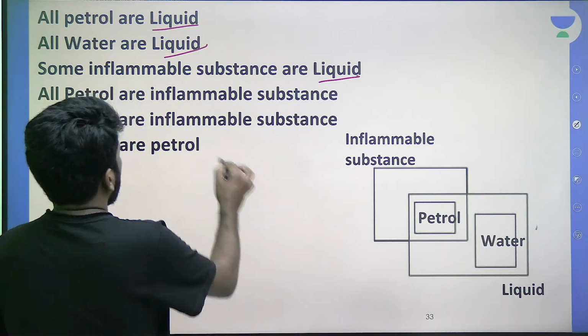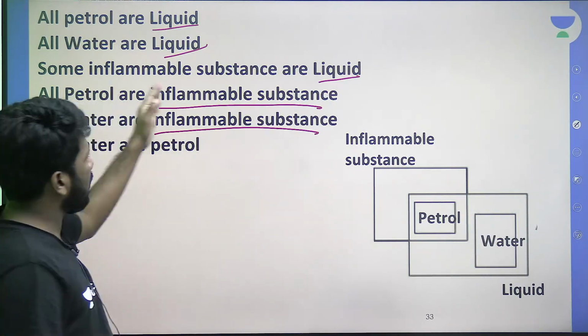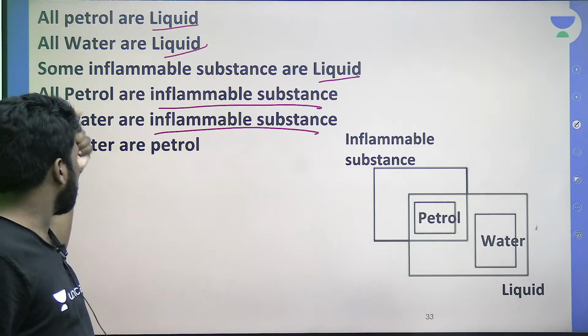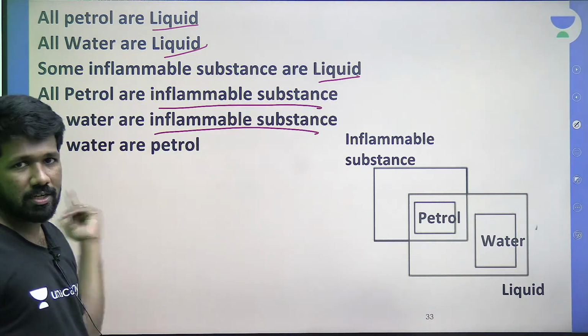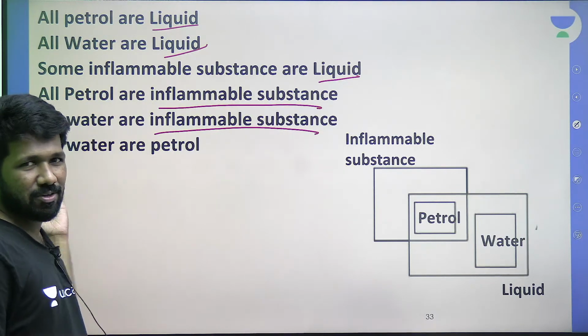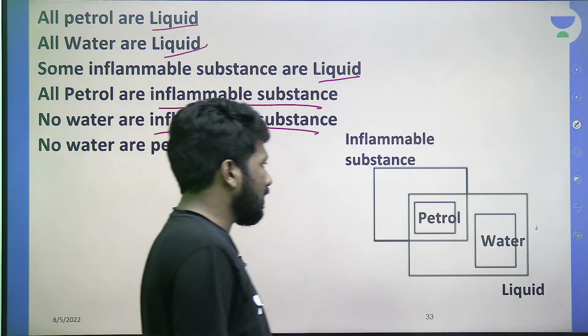Now what about inflammable substance? How can you connect it with the other objects? All petrol are inflammable substance, because petrol is inflammable, but no water is inflammable substance. What about water and petrol connection? Water and petrol are different things. There is no intersection at all. So these 6 properties satisfying the Venn diagram will be the answer.